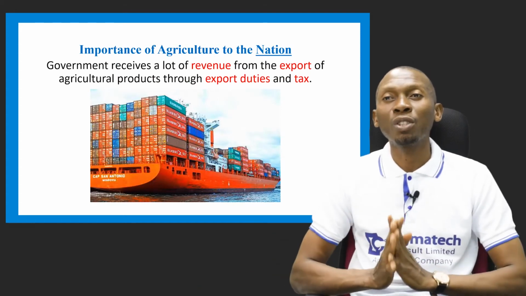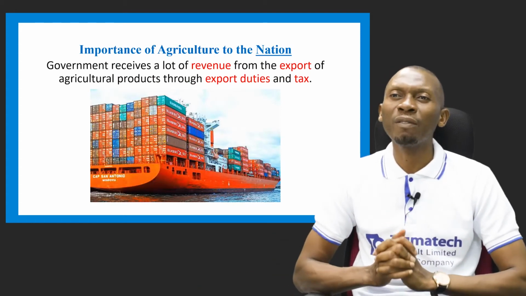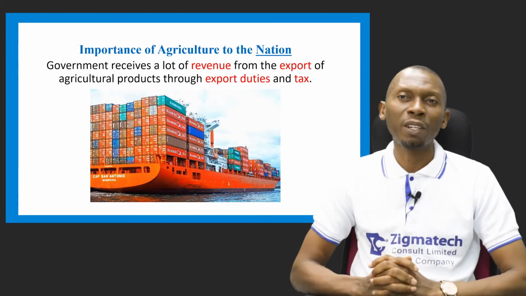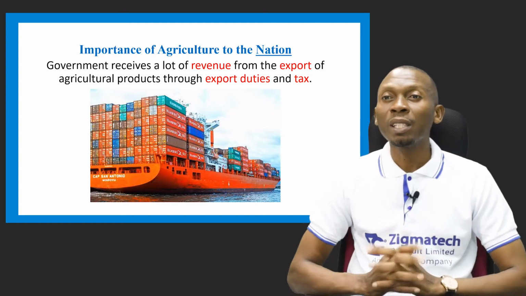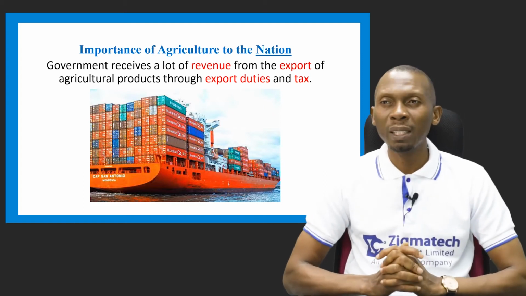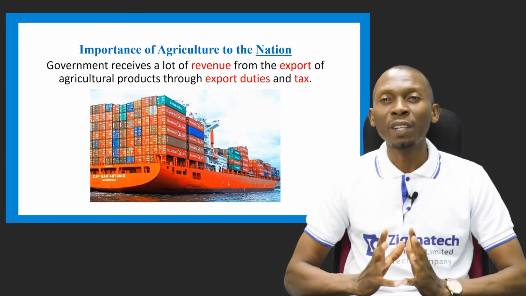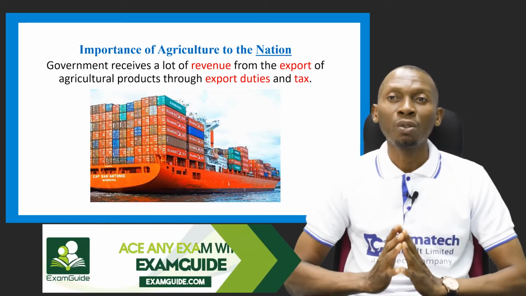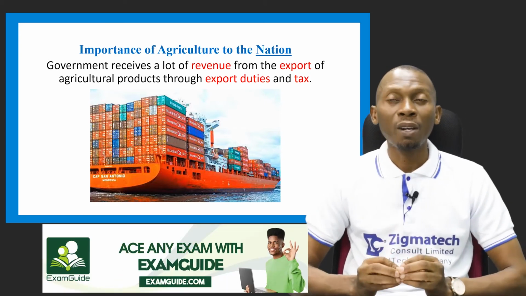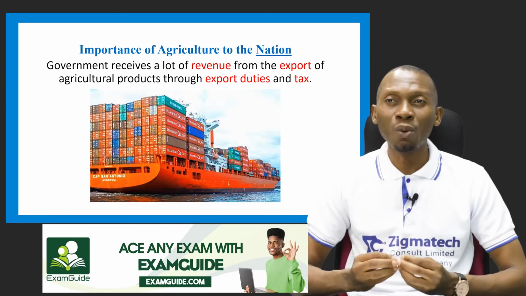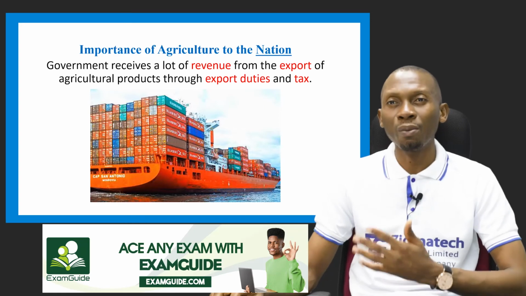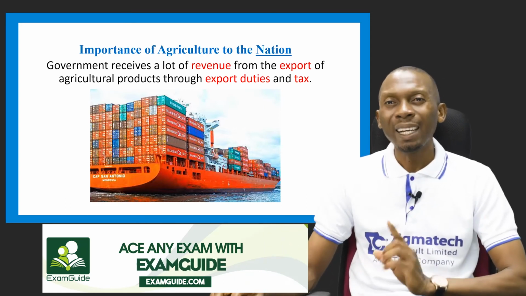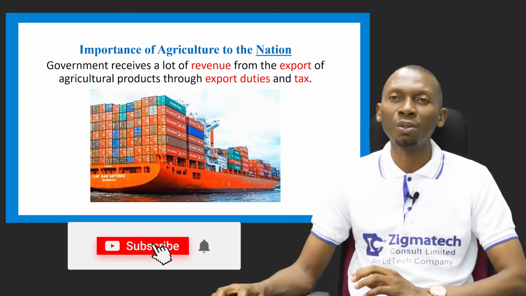Another importance of agriculture to the nation is the generation of revenue from the export of agricultural products. And how is this revenue generated? It's generated through what we call export duties and tax. In the course of exporting agricultural produce to other nations, the farmer or the exporter has to pay what is called export duties to the government. So that's another means by which the government can generate revenue. And that is another importance of agriculture to the nation.